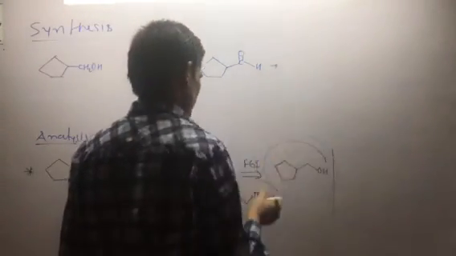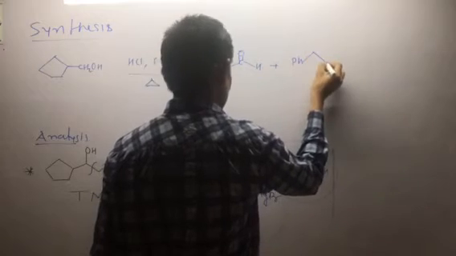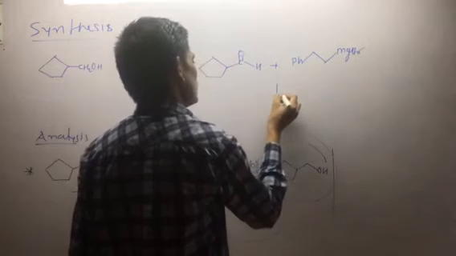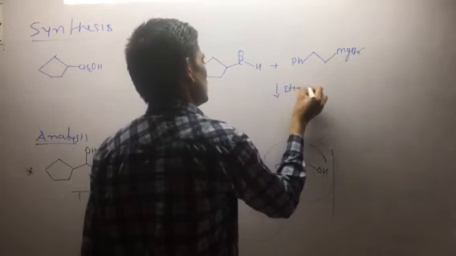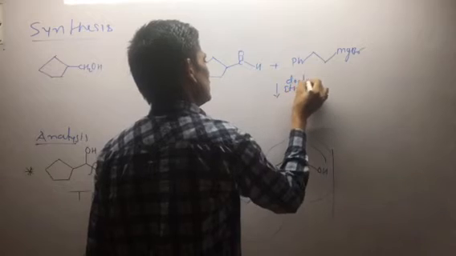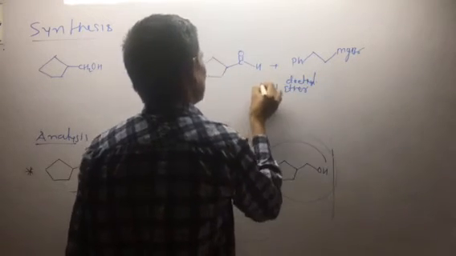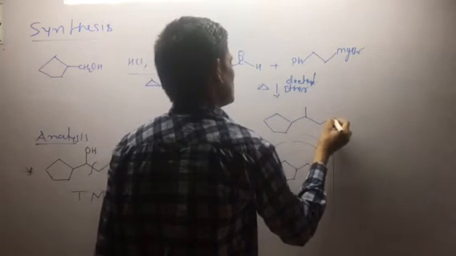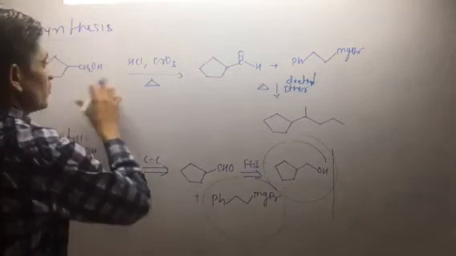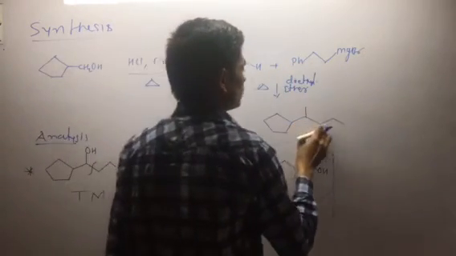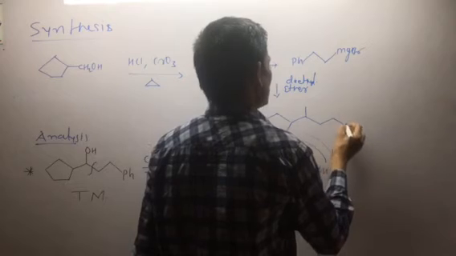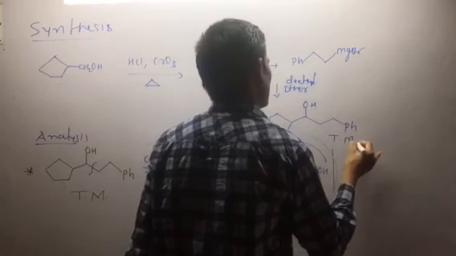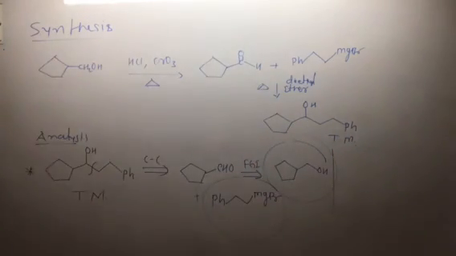This aldehyde is treated with PhCH2CH2MgBr in the presence of diethyl ether, and it forms a product with CH2 here. How many carbons? One carbon is there, then 1, 2, 3 carbons, and this is the Ph, and this is converted into the OH. This is the target compound, the target molecule.